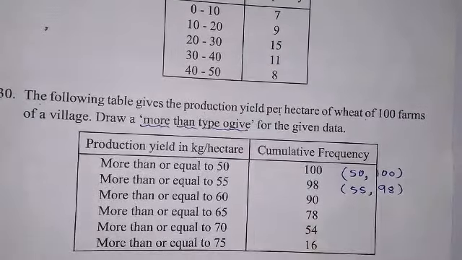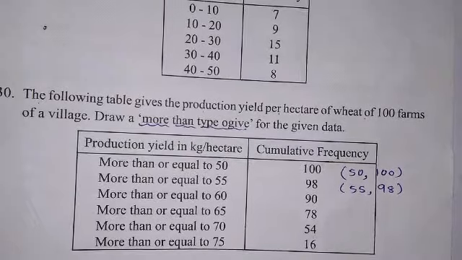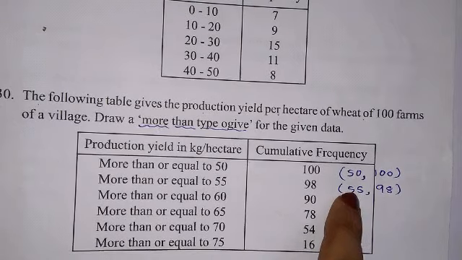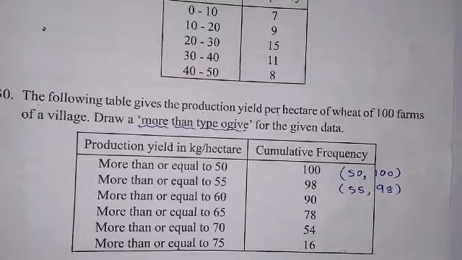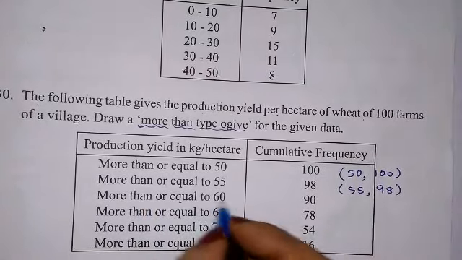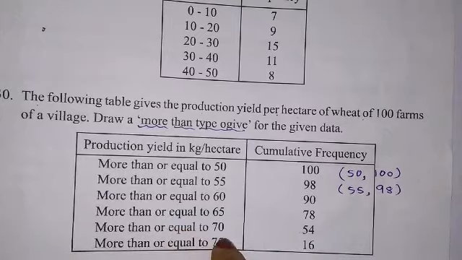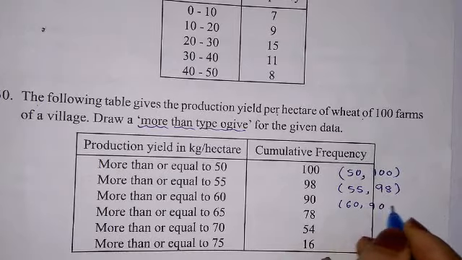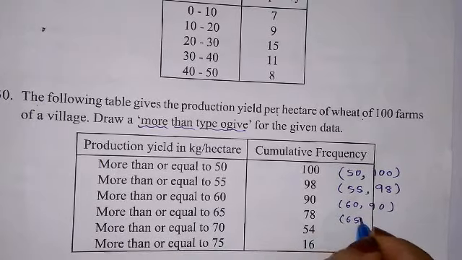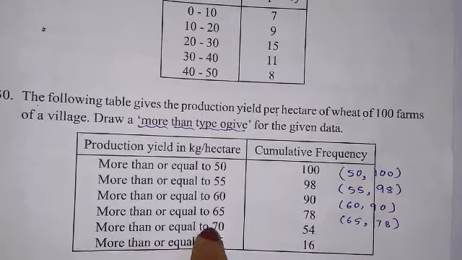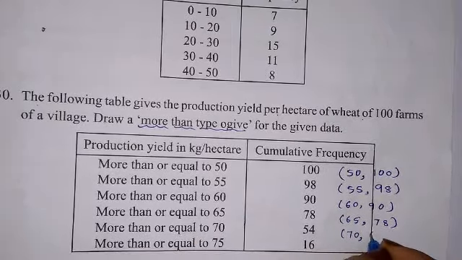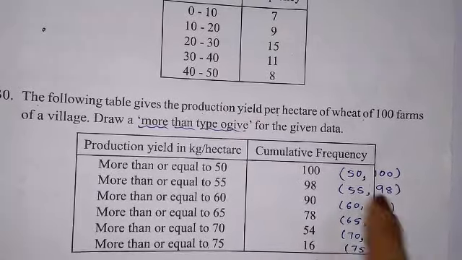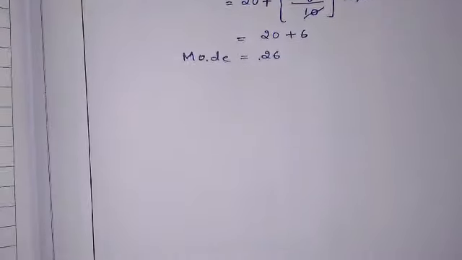98. While teaching statistics, I have solved this problem thoroughly in my previous video in the chapter statistics. If you want to understand it well, you can check that link. Okay, now already a direct question is given, so directly I'll plot 60 90, 65 78, 70 54, 75 16. Okay, it is given like this directly, so let me plot directly.